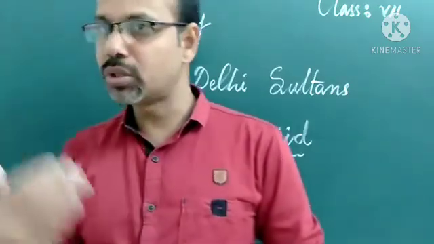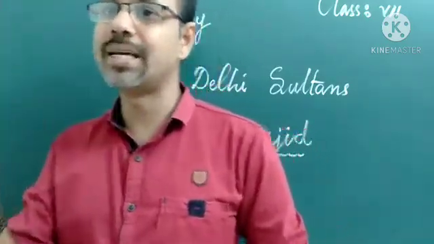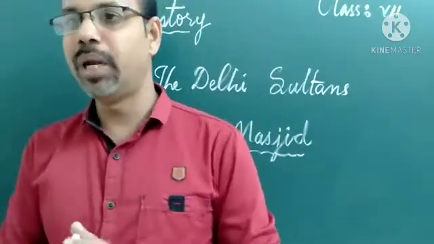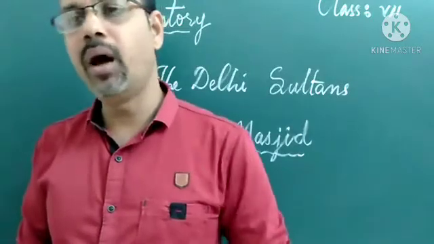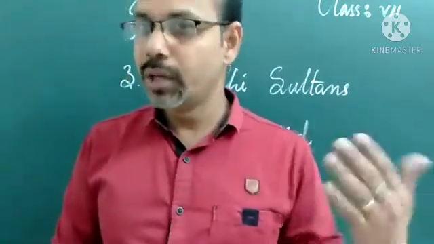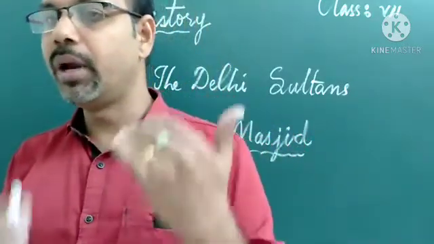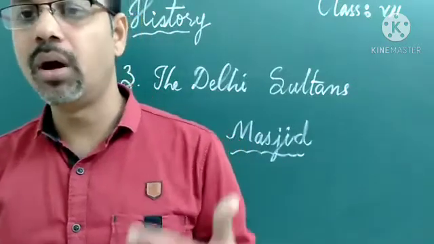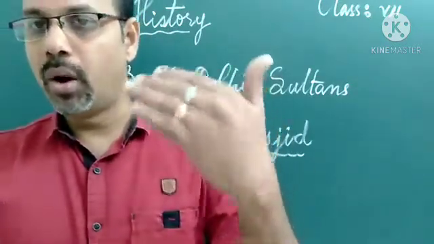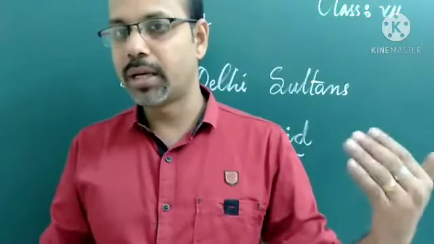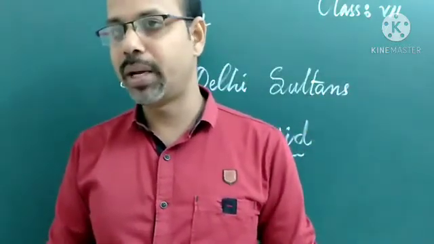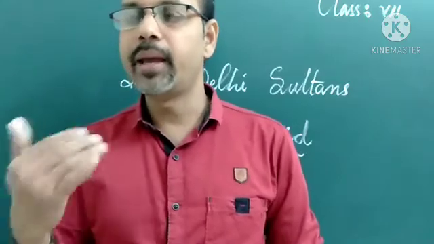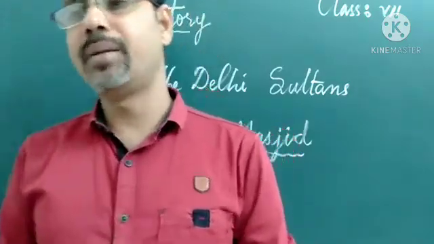These mosques also helped to create a sense of community of believers. That means they collectively worshipped in the mosque. Individually they worshipped at home, but collectively they offered namaz prayers in the masjid. They came together to the masjid and prayed together.